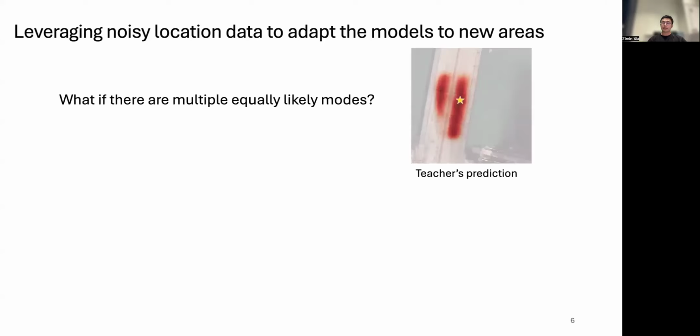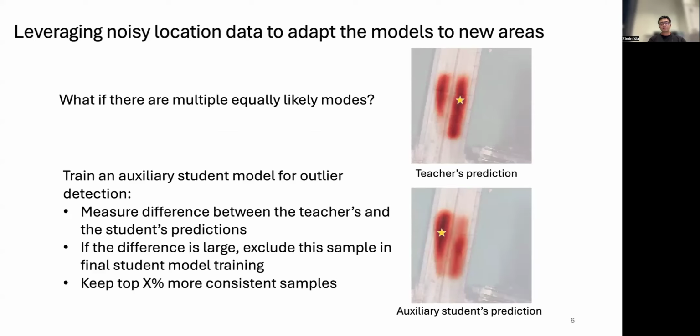However, what if there are multiple equally likely modes in the teacher's prediction? In this case, selecting the peak might select the wrong mode, resulting in training the student with a large outlier. We observe that for samples with multiple equally likely modes, the teacher and the trained student can have their predicted locations on different modes, as shown in the figure.